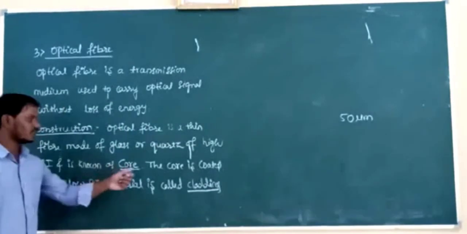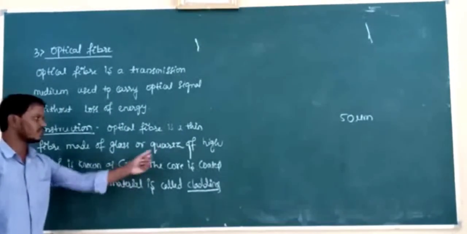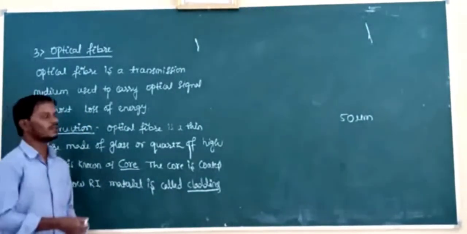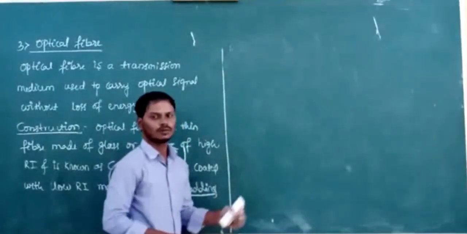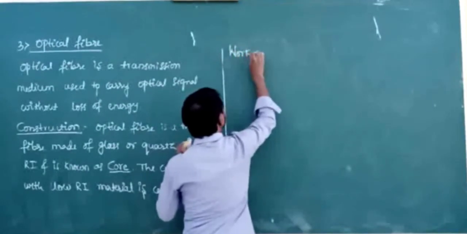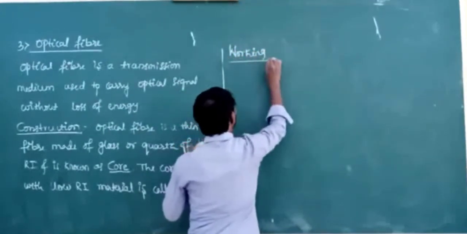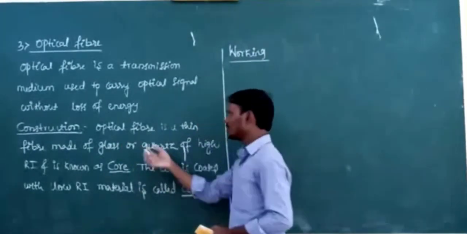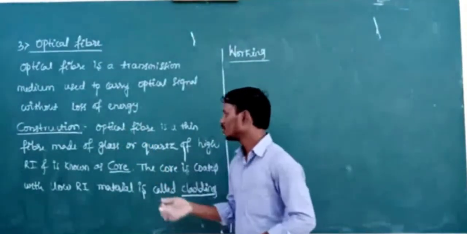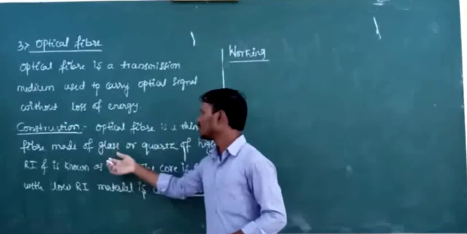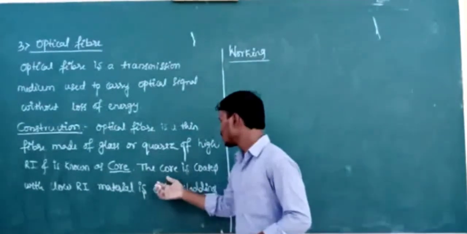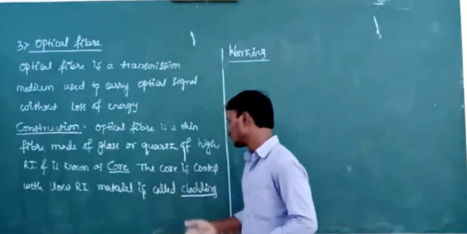Among the core and cladding, which is the denser? Core is the denser because it has high refractive index, and cladding is the rarer because it has low refractive index. Then how does it work? Working of optical fiber. We know that the optical fiber is made up of glass and it is very thin, about 50 micrometer. So optical fiber is a thin fiber made up of glass or quartz of high refractive index. This is known as core, and this core is coated with a low refractive index material that is called cladding.